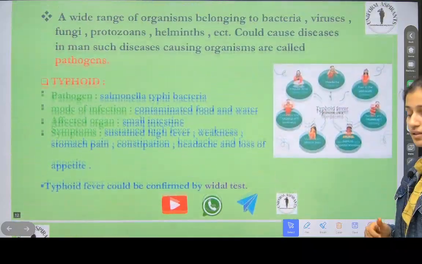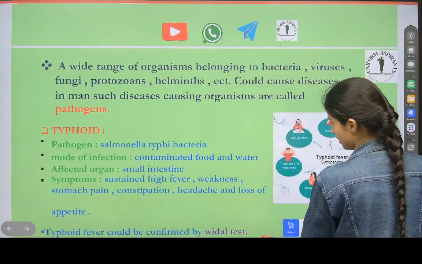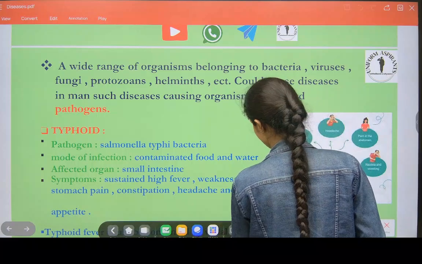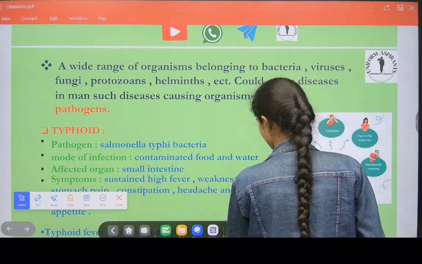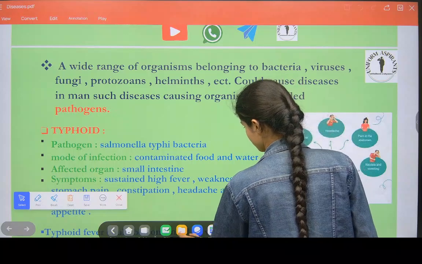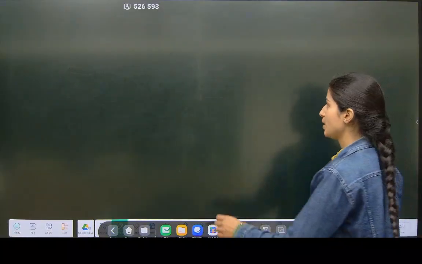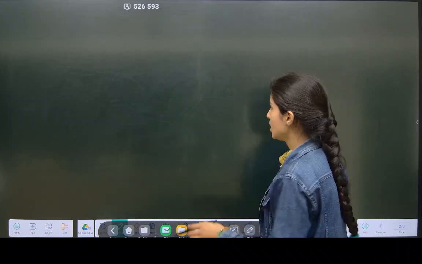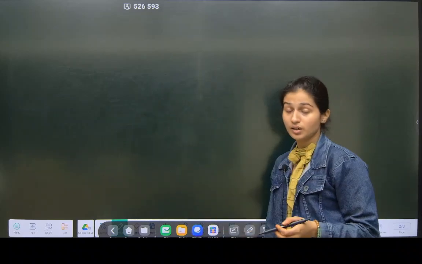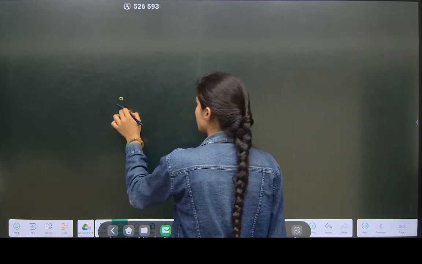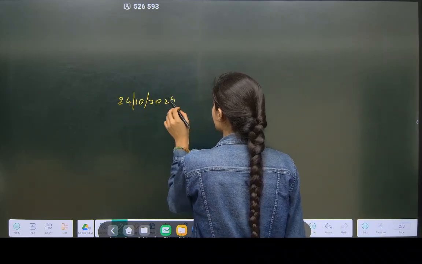But you have to revise it daily, what I have told you now. Today I'll give you a timetable. What is tomorrow's date? Tomorrow's date is 24. I'll write the date also: 24/10/2024.